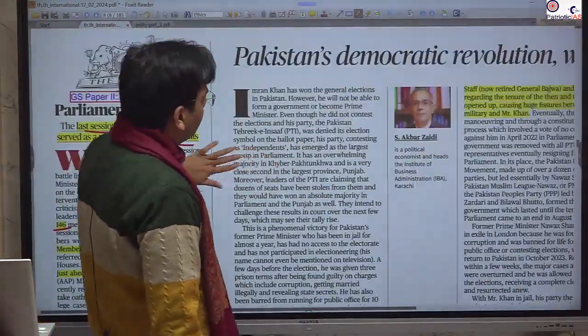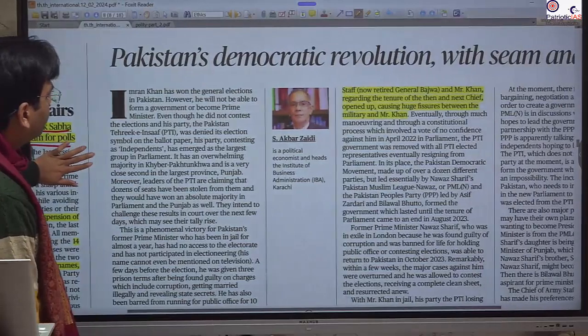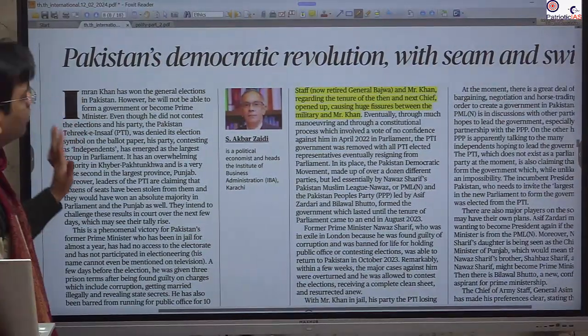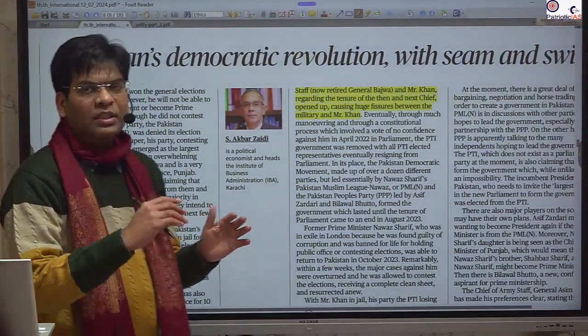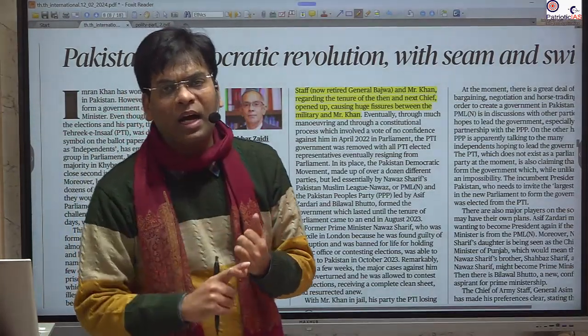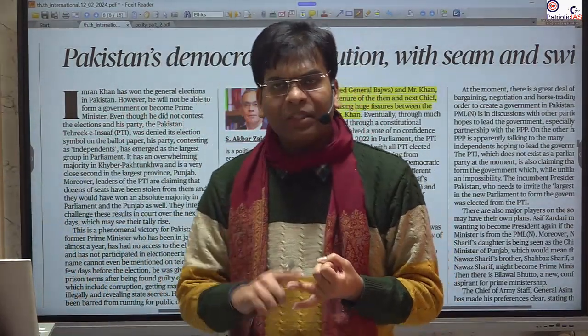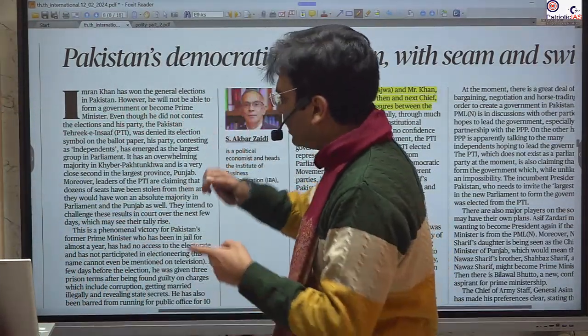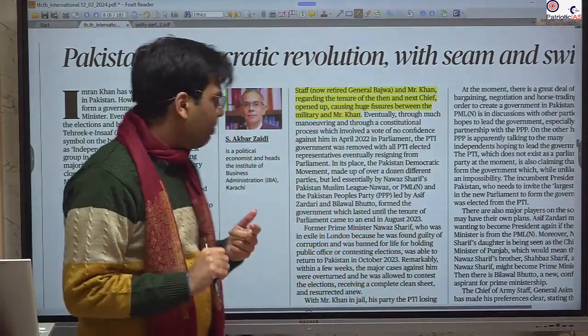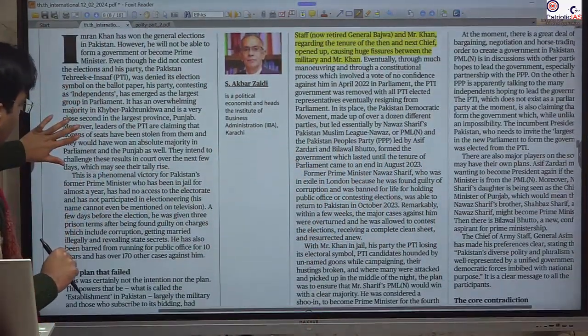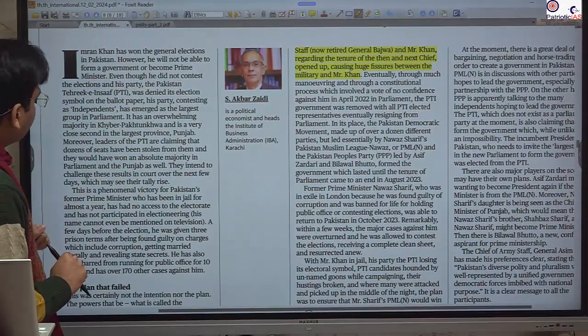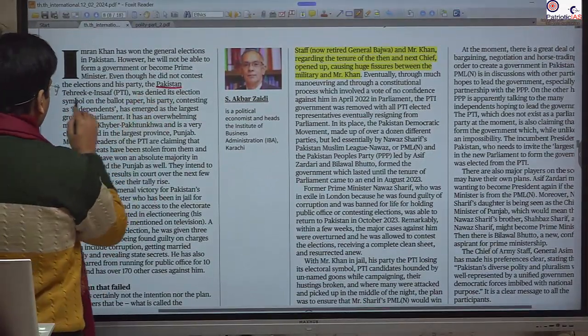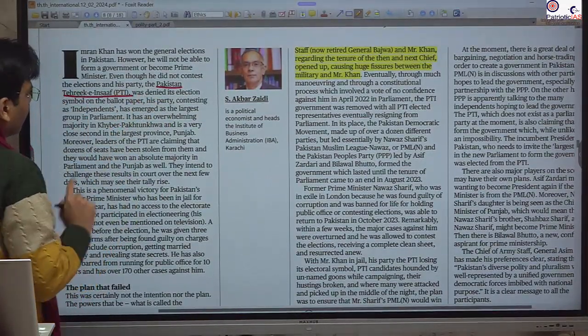In this article, it is mentioning the situation of Pakistan, and how the equation between the Pakistan army and different governments and parties has always been entangled. For example, it mentions the Tehreek-e-Insaf party of Imran Khan.